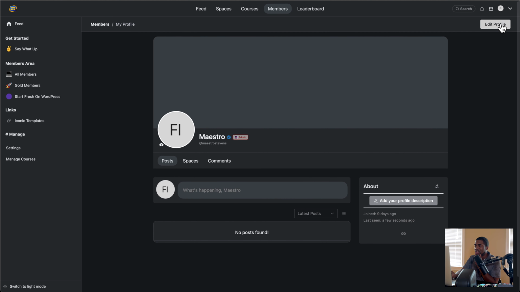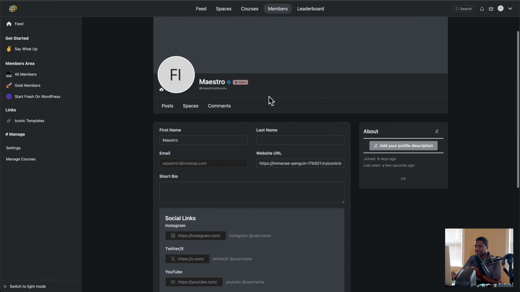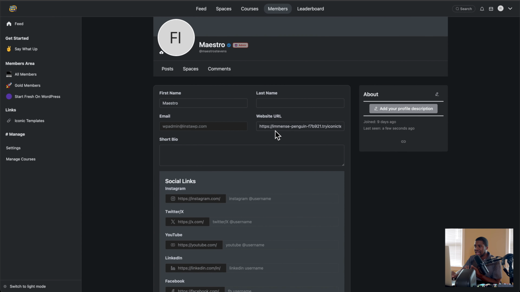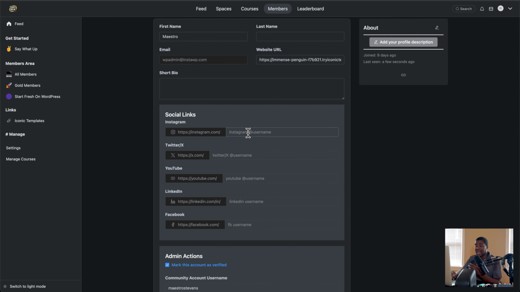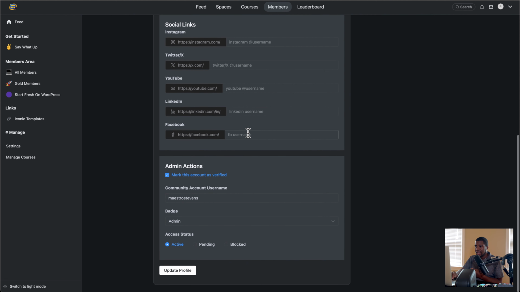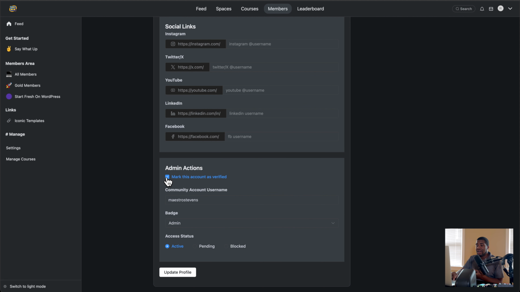So when you edit the profile of a member, you have the name, the website. What I like about this is they give you a lot of different fields to add information to. Right here, you can mark the account as verified. So that's another badge type. I know it's not the badge feature, but it's a badge type. Here's a username. And this is where you associate those badges that you made to a person.